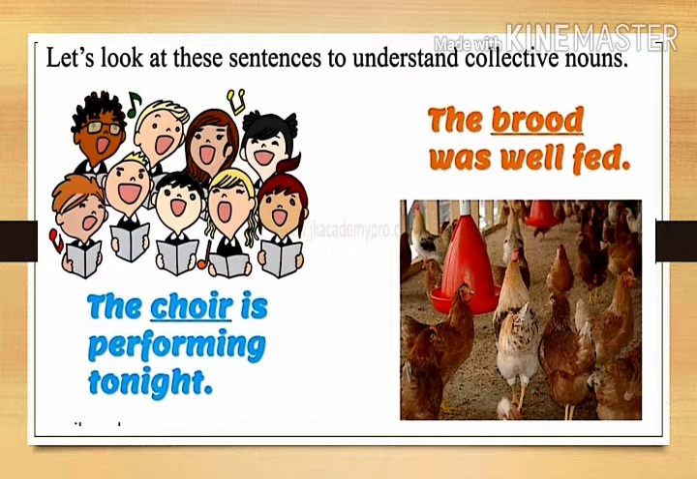Let's look at these sentences to understand collective nouns. The choir is performing tonight. The word choir is used for a group of singers, so it is a collective noun. The brood was well fed. Brood is used for a group of hens, so it is a collective noun.